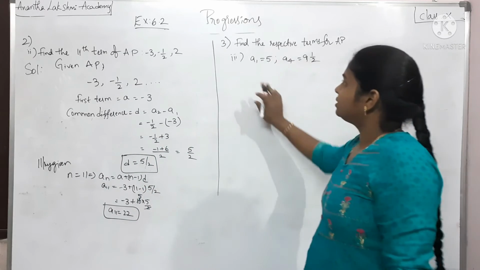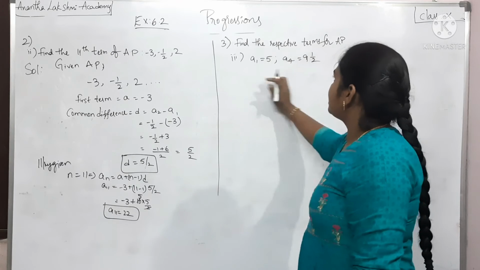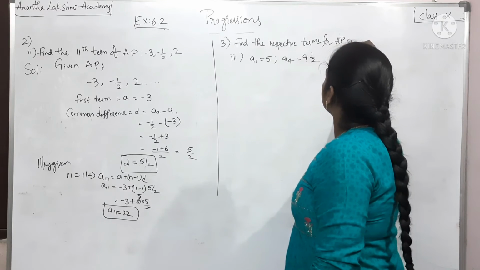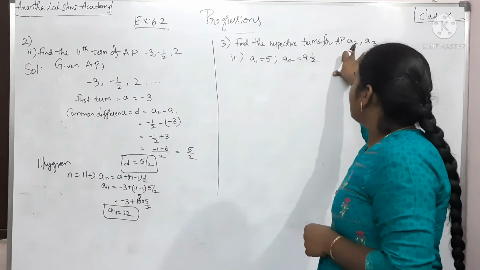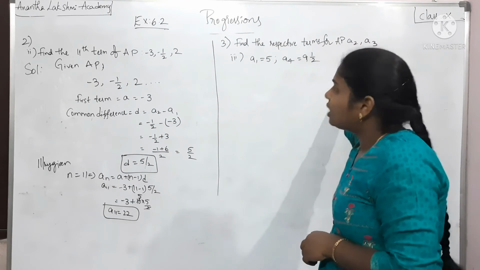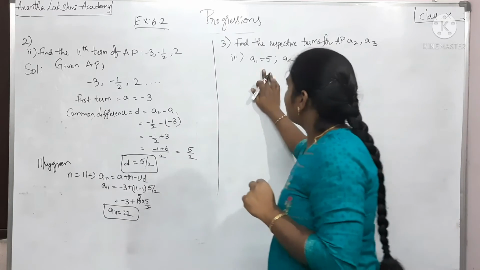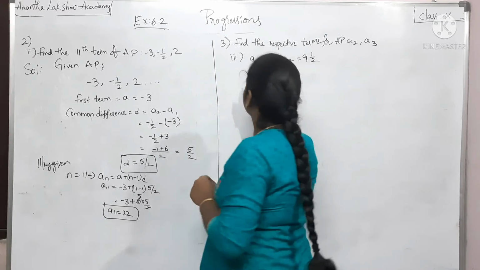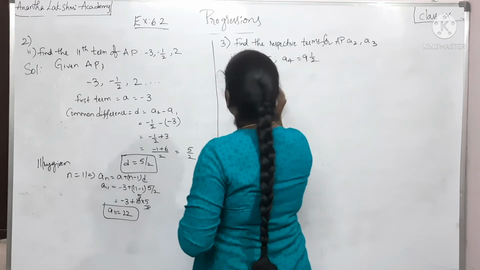Now we have the third problem, wherein they are asking us to find A2 and A3. Find the respective terms for the AP, wherein they are asking us to find A2 and A3 of this particular series. Here it is given as A1. What is given for us?